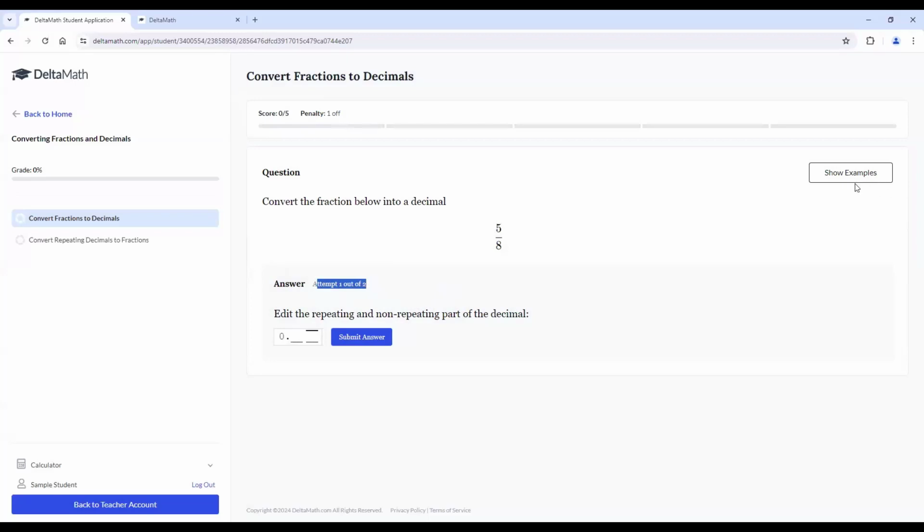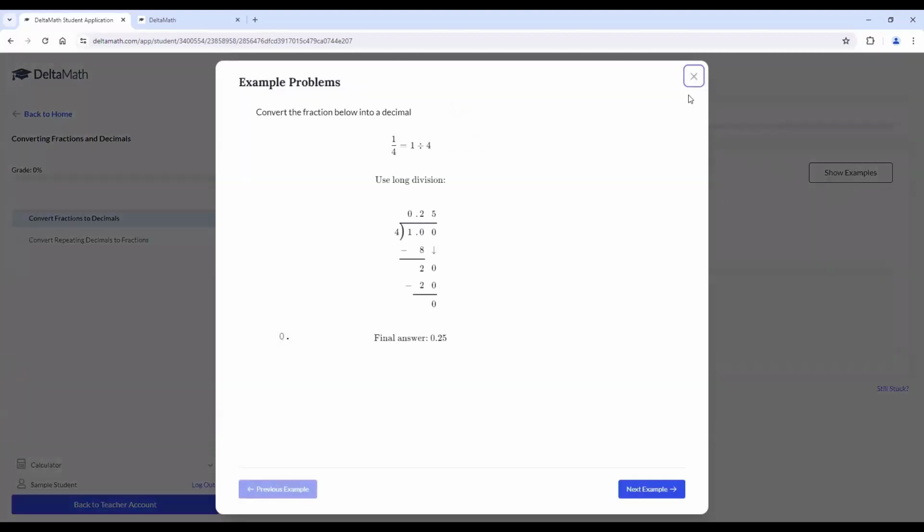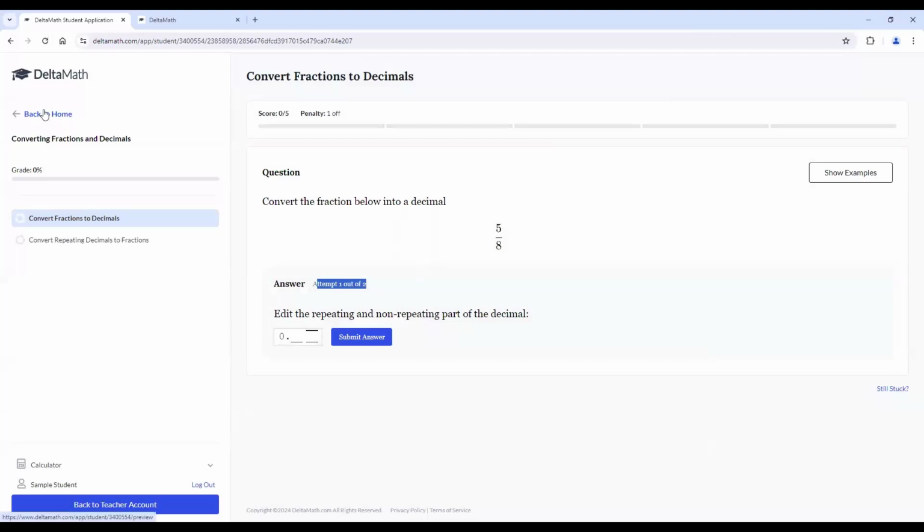And if a student's not knowing how to solve this problem, you can show them an example. They can click on show example, and that allows them to see a different problem and how to solve that problem. Now it's different, but it's the same steps that they'll do. They can also click on next example and so forth. A lot of cool stuff that Delta Math offers. And this is pretty cool because you can see what the students will see when they're doing the assignments, what it would look like for them.